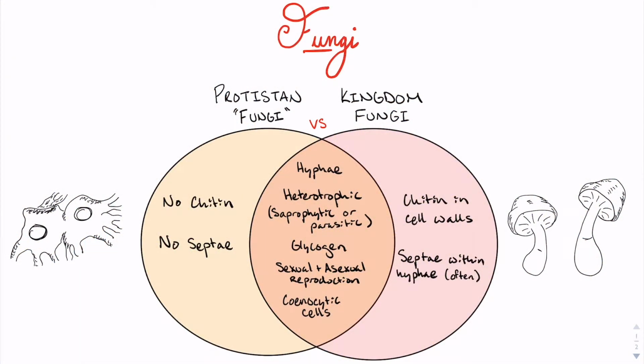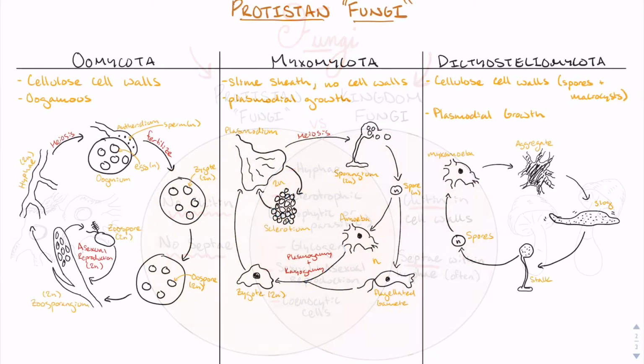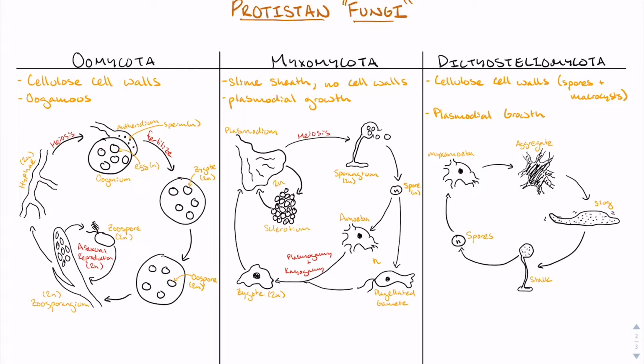Although many organisms are commonly called fungi, there are important distinctions to be made between heterotrophic protists, or Protistan fungi, and the true fungi of kingdom fungi. These two groups have many shared features, including hyphal growth, saprophytic or parasitic feeding, glycogen storage, and both sexual and asexual reproduction, not to mention coenocytic or multinucleate cells. Protistan fungi in particular lack both cell walls made of chitin and septi within their hyphae. Organisms of the kingdom fungi, however, do have chitinous cell walls, and some will have septi within their hyphae to strictly control nucleus distribution.